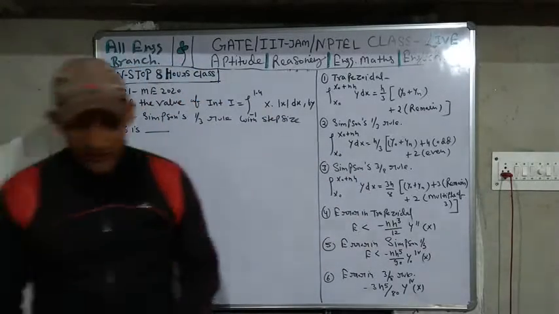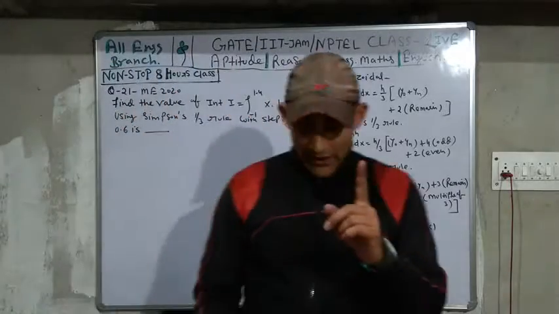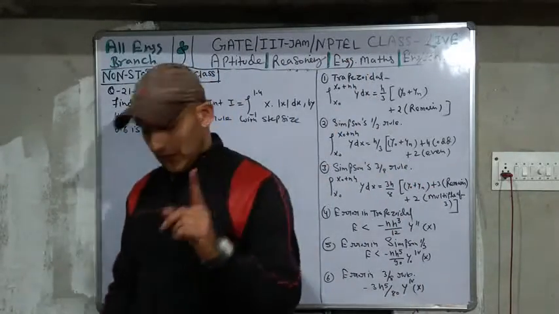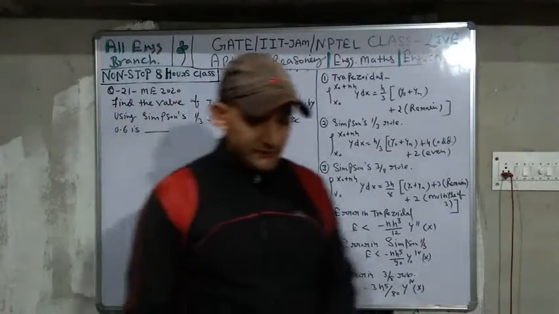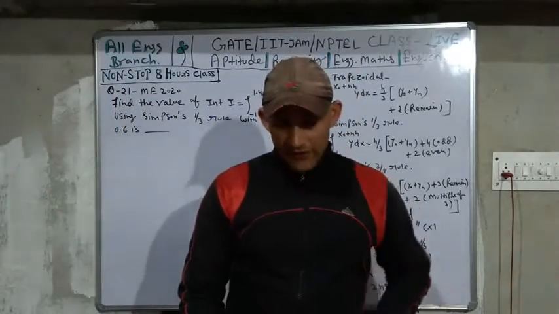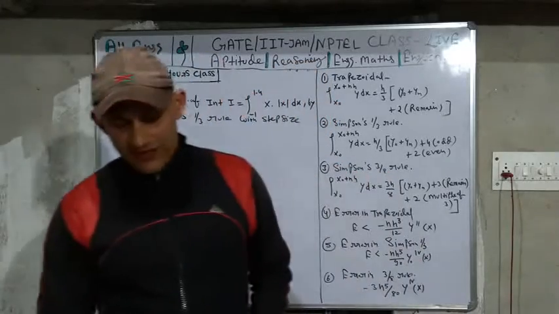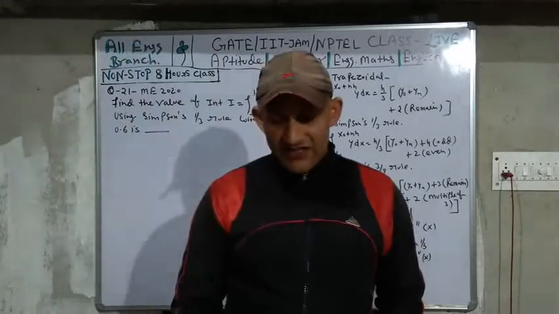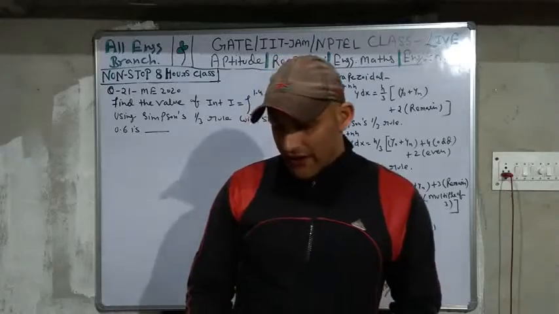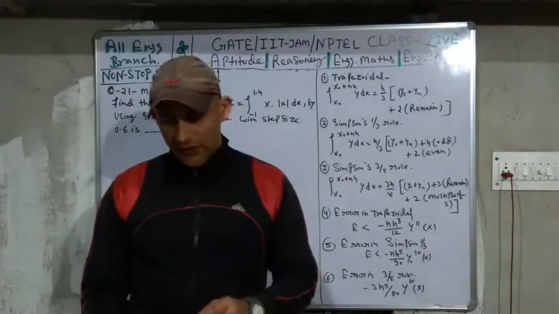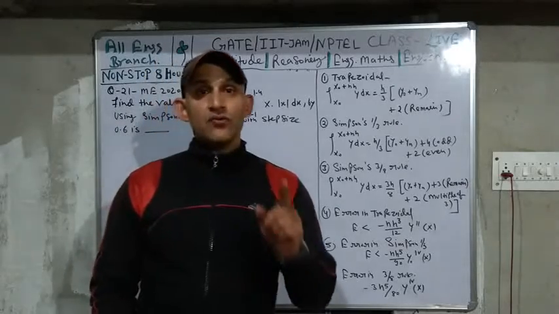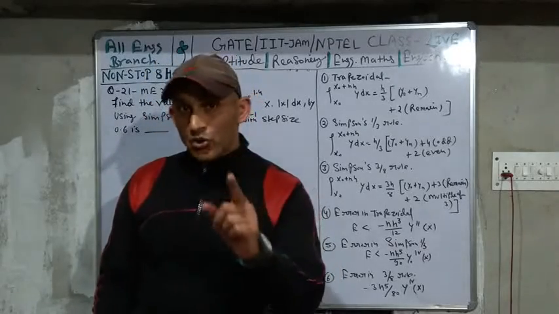And second, you must note the first one. This question has been asked in GATE exams in civil engineering and mechanical engineering. So these are very important for all students. The first one: the trapezoidal rule gives exact results while integrating polynomials up to degree 1.